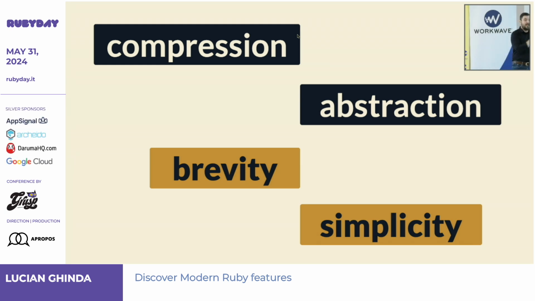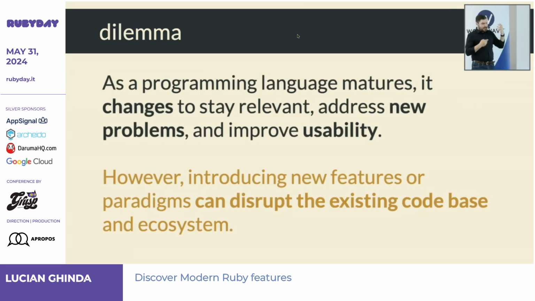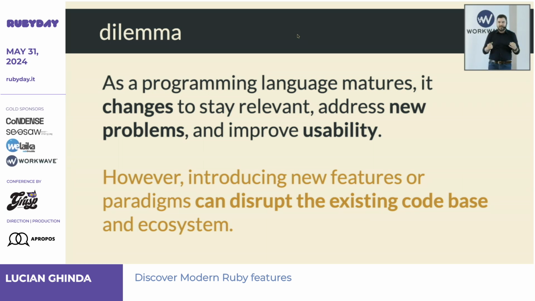Although Ruby has a lot of standard and core library, I can pick and choose them, and I can write it simple, right? But because Ruby is a mature language, mature languages have a dilemma. The dilemma is that a mature language needs to change to remain relevant, right? It needs to address new problems, and it needs to increase usability.